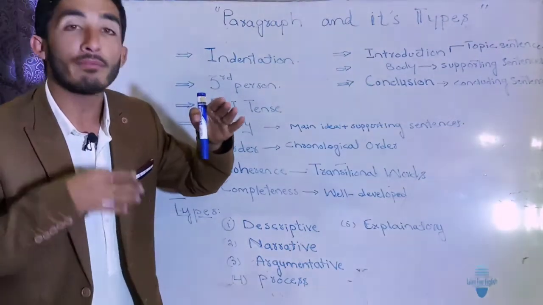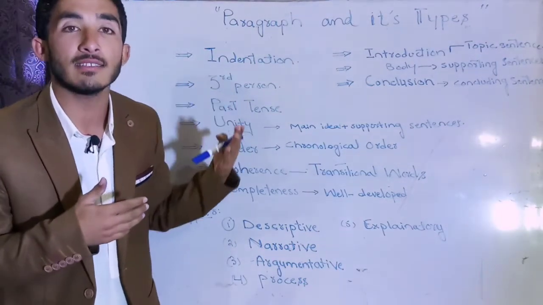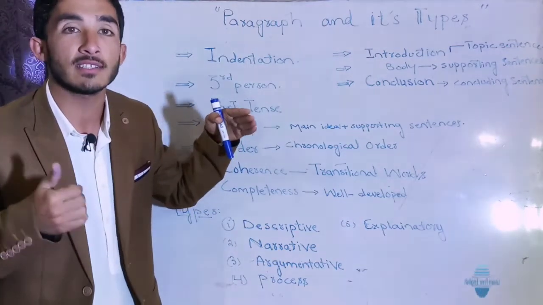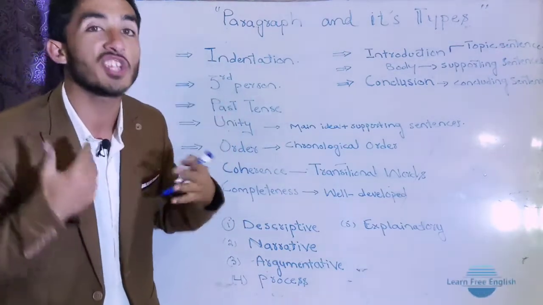It means you paraphrase your topic sentence. In the concluding sentence you write just the same idea but with changed words.